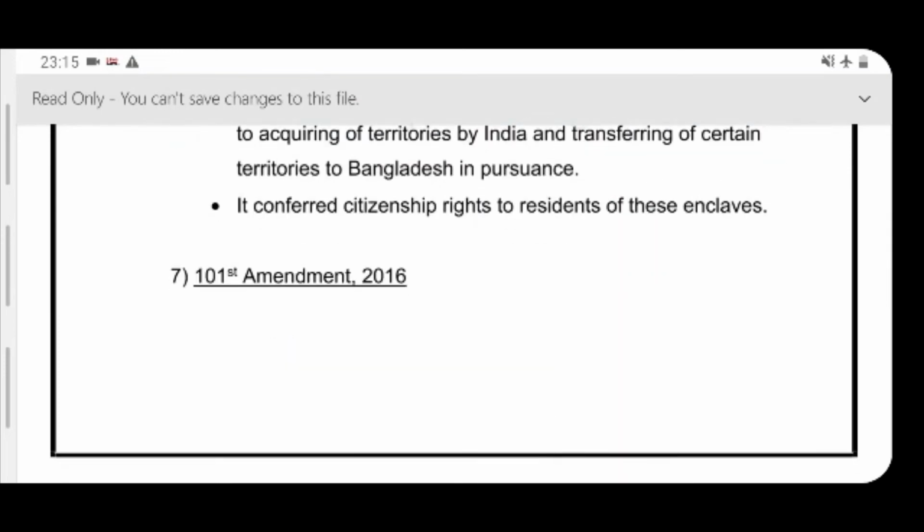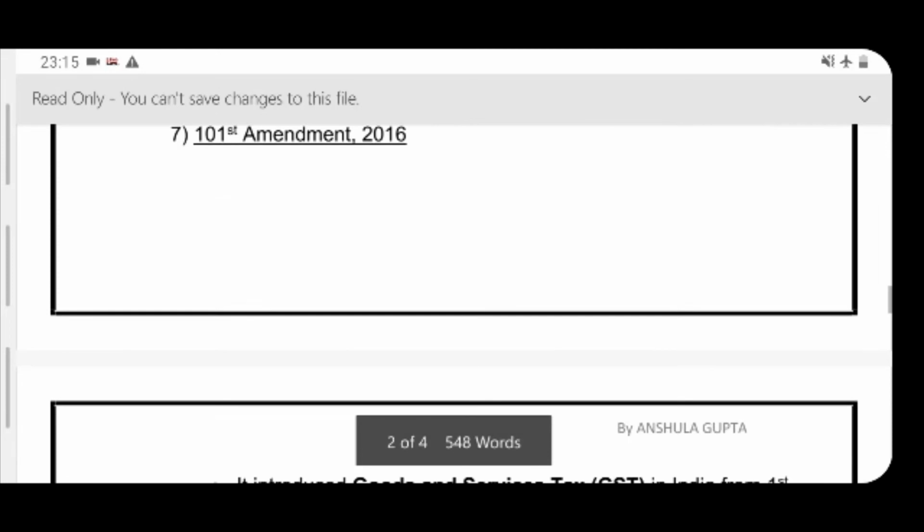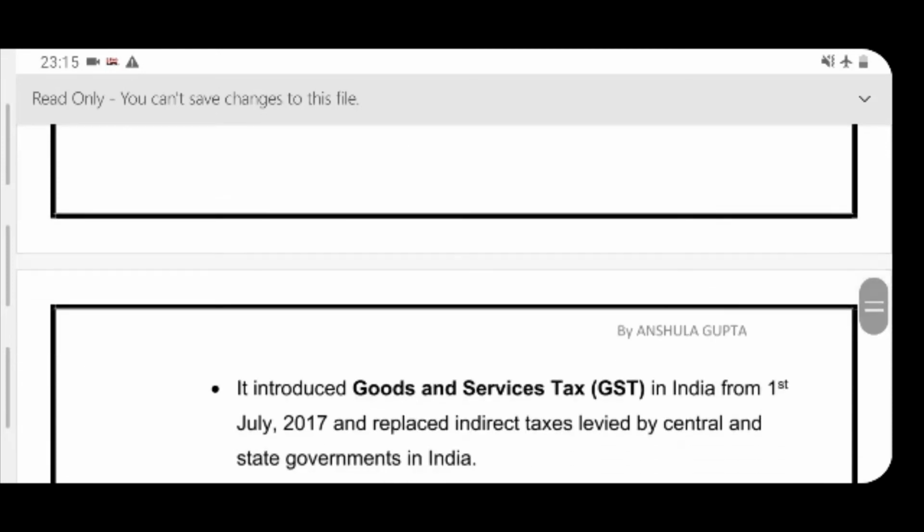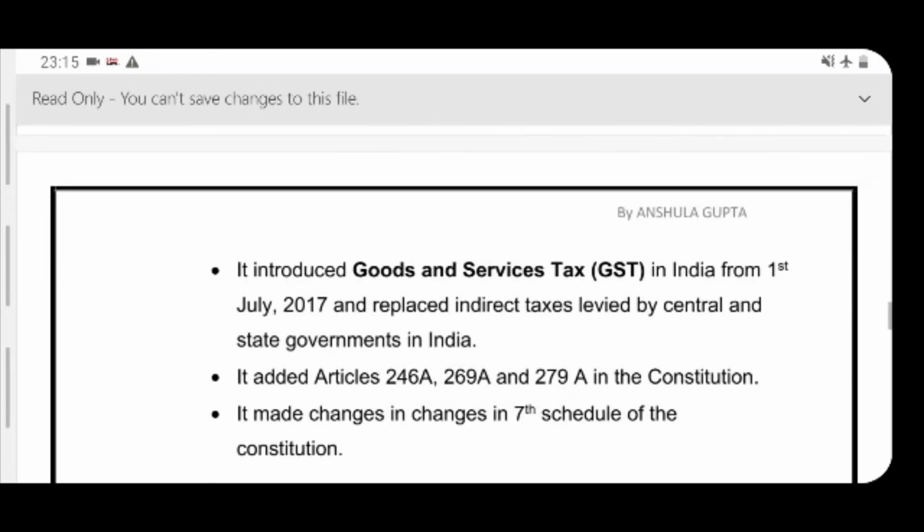Now, the next important constitutional amendment is the 101st Amendment, which came in 2016, and it introduced the very famous Goods and Services Tax, which came into effect from 1st July 2017, and it replaced the indirect taxes levied by the central and the state governments in India. It added a few articles also. These are 246A, 269A and 279A, and it made changes in the 7th Schedule of the Constitution.